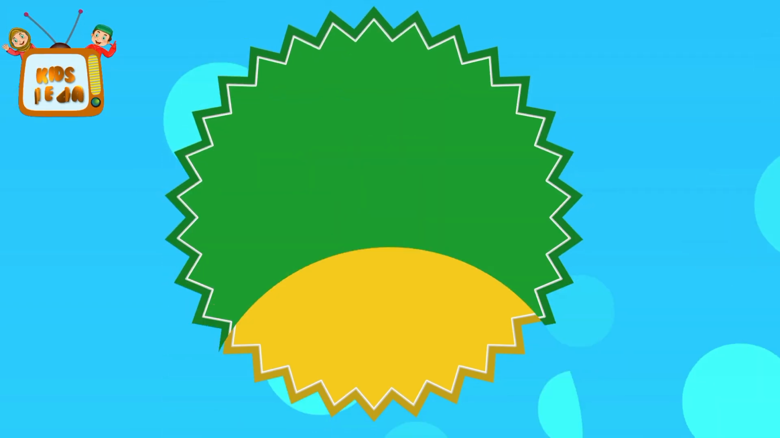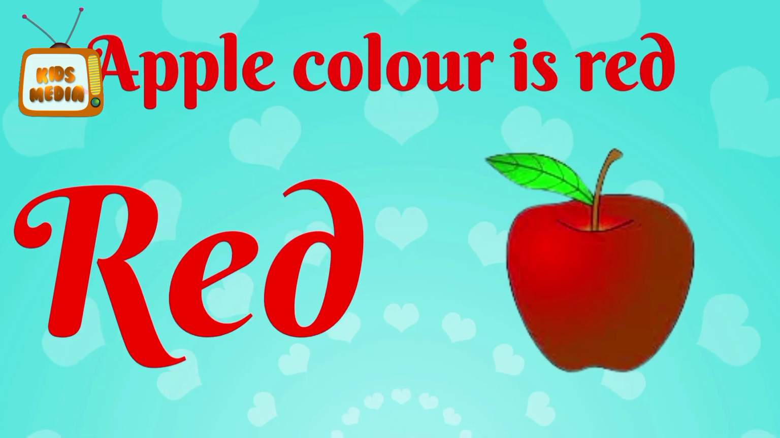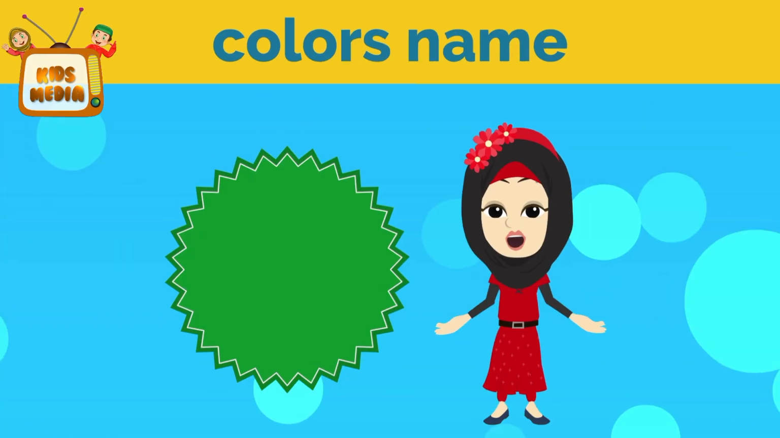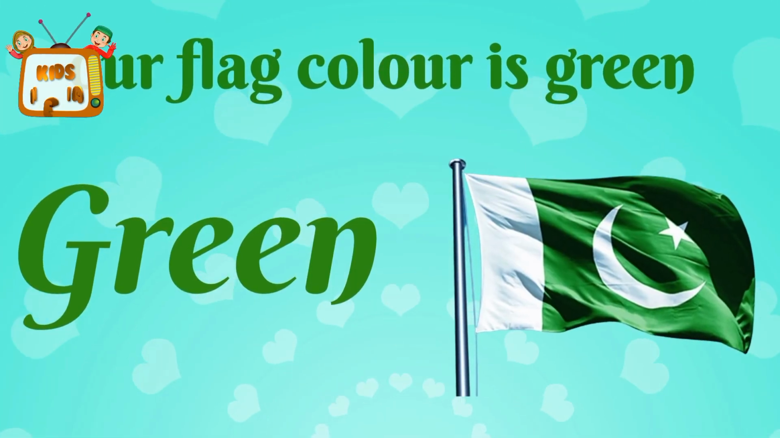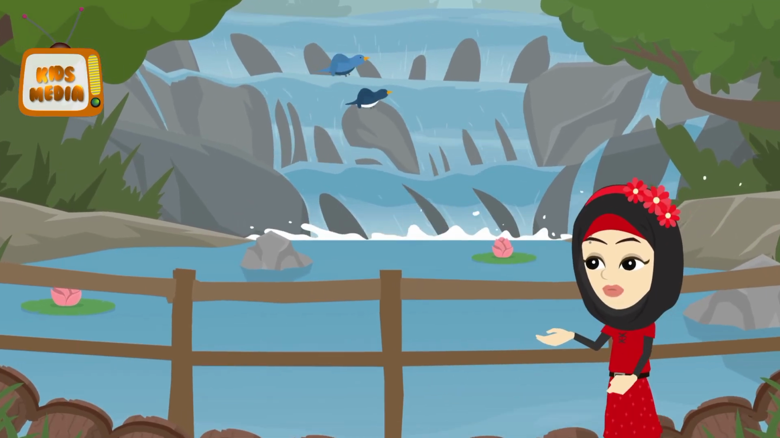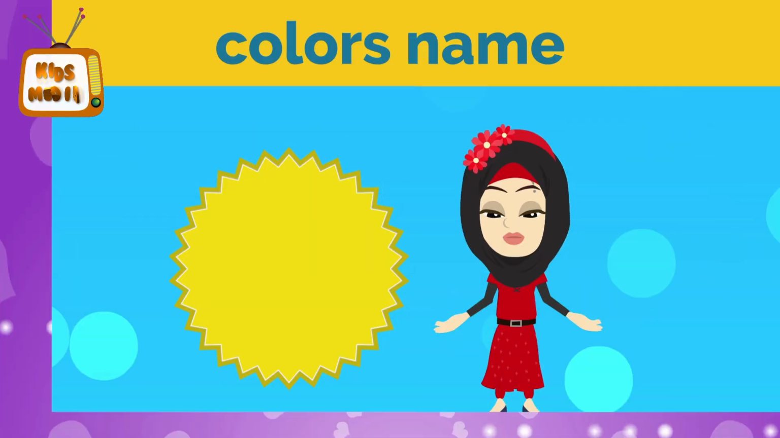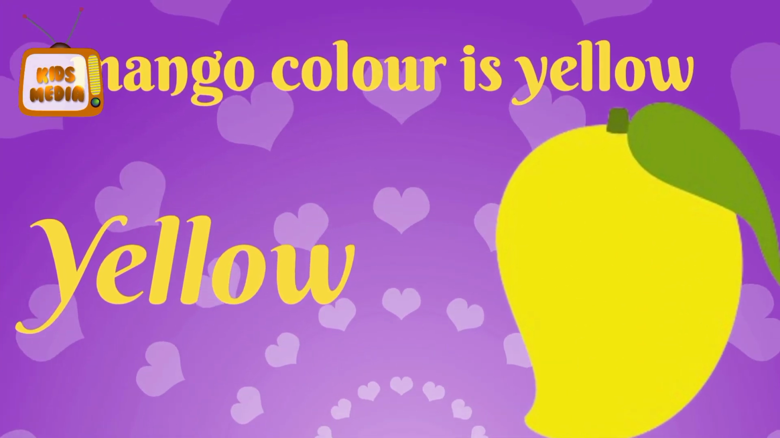Red, orange, yellow, green. Red, red. Apple color is red. Green, green. Our flag color is green. Blue, blue. River water color is blue. Yellow, yellow. Mango color is yellow.